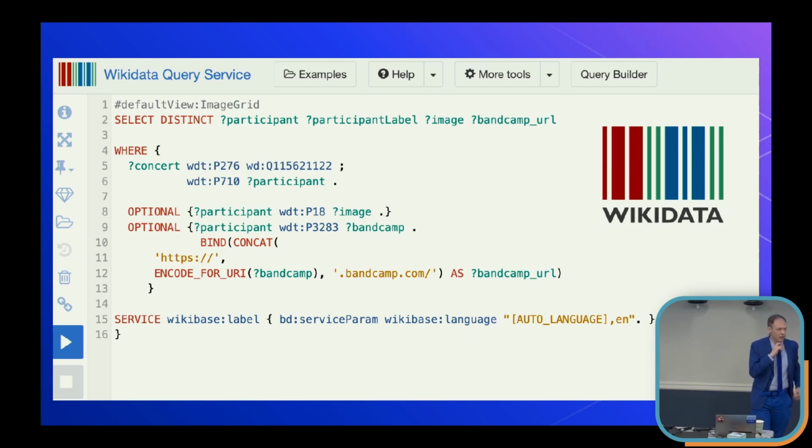So if you want to access the content in Wikidata, you can browse by name. If you search for Falsies, you would find the band. But this query here, it says, give me a list of the bands that have played at a particular music venue in Charlottesville. And Robin, what happens when you do this? Thanks, Lane. Right, so as Lane said, this is a query.